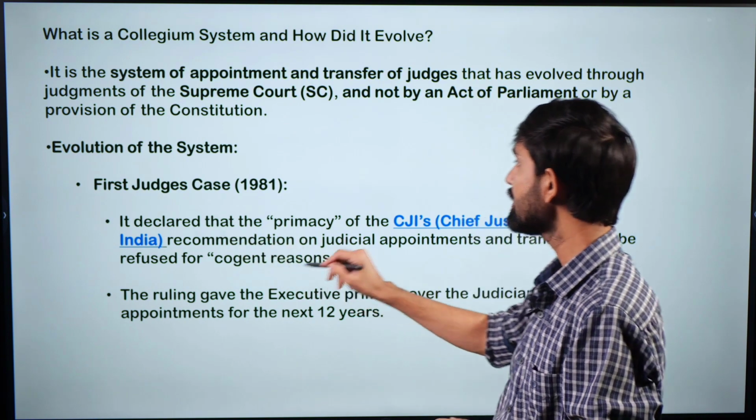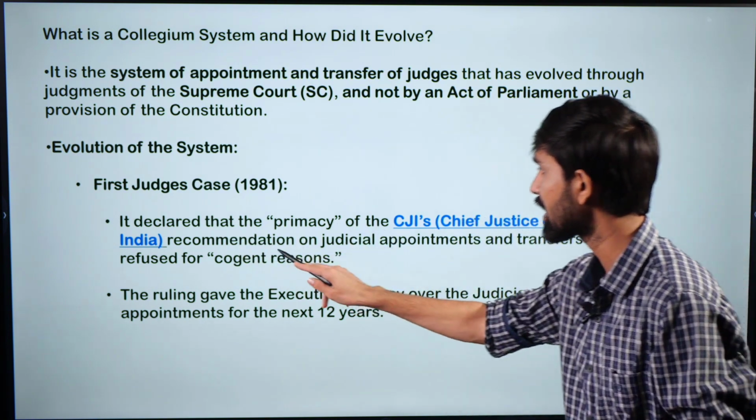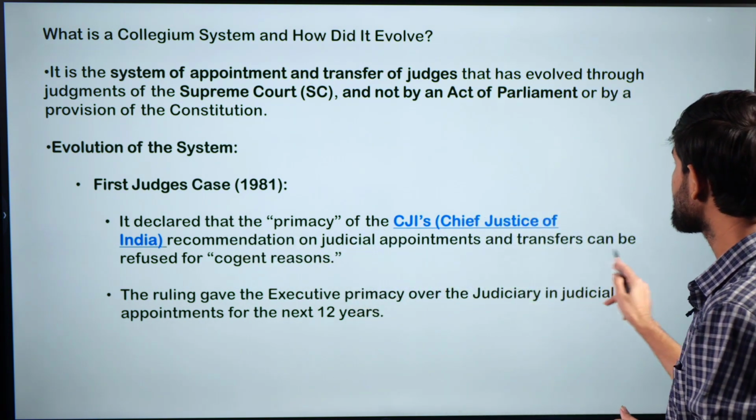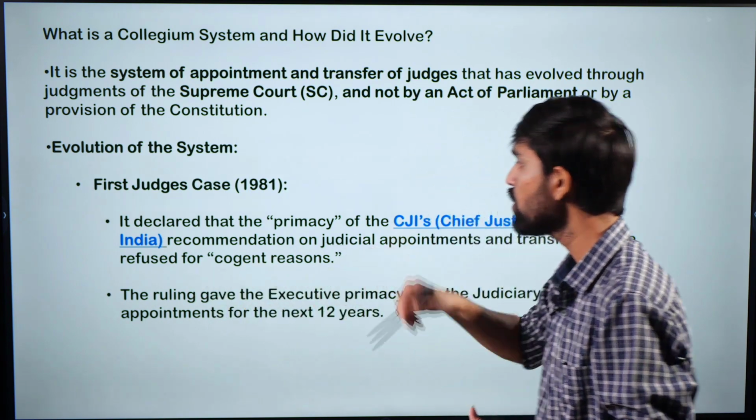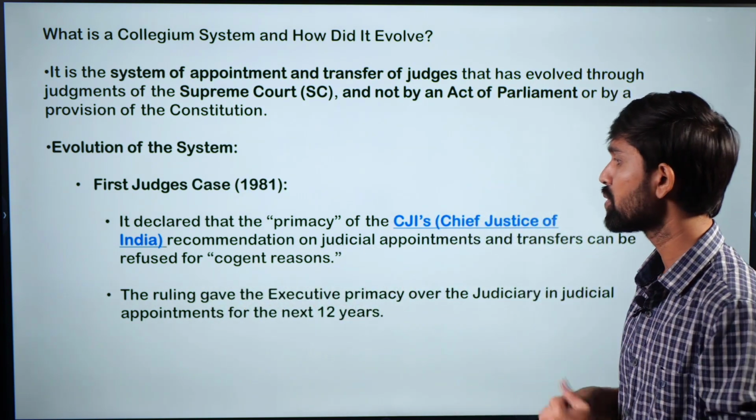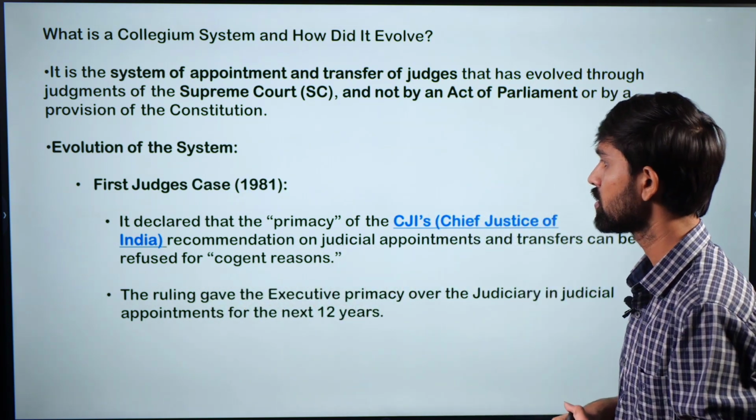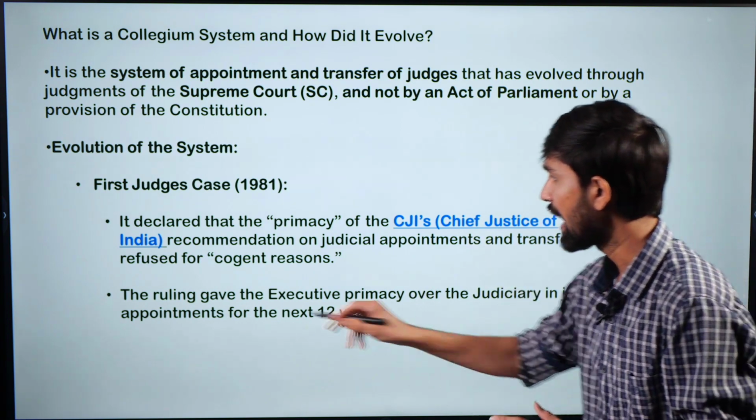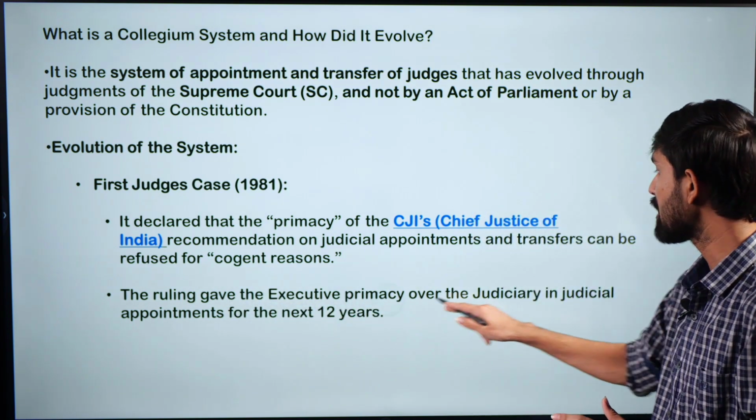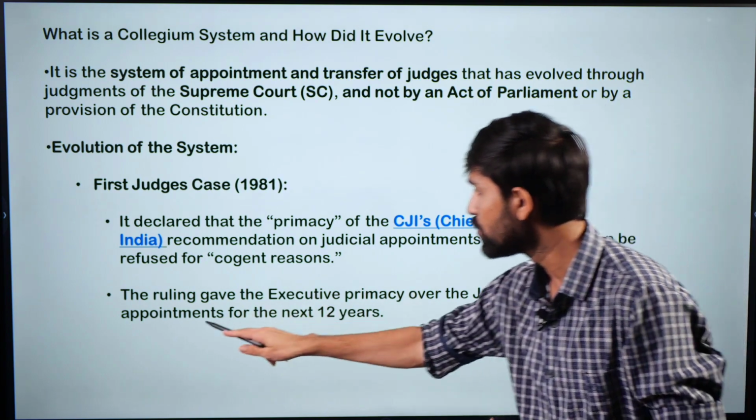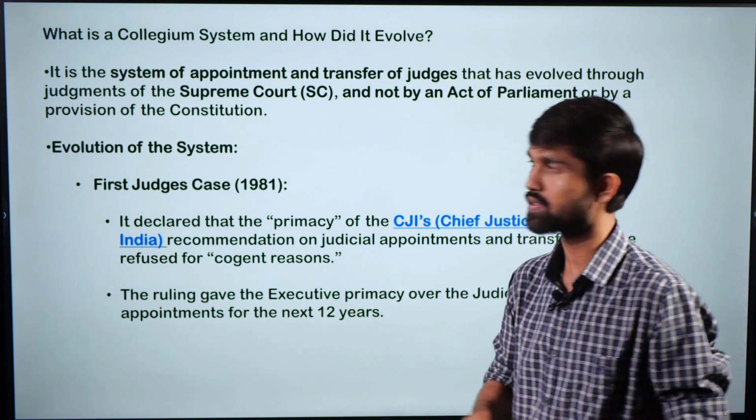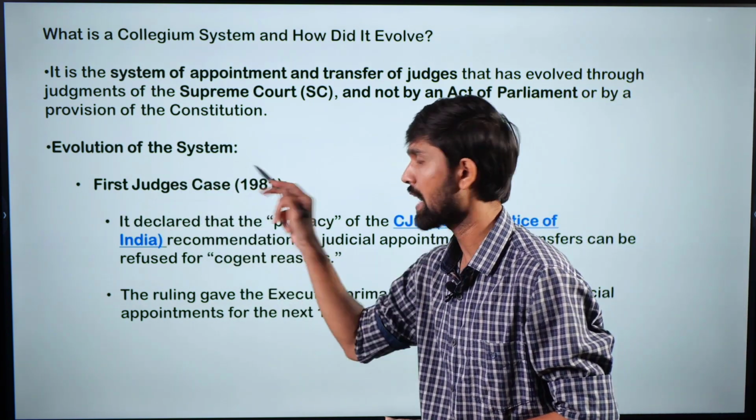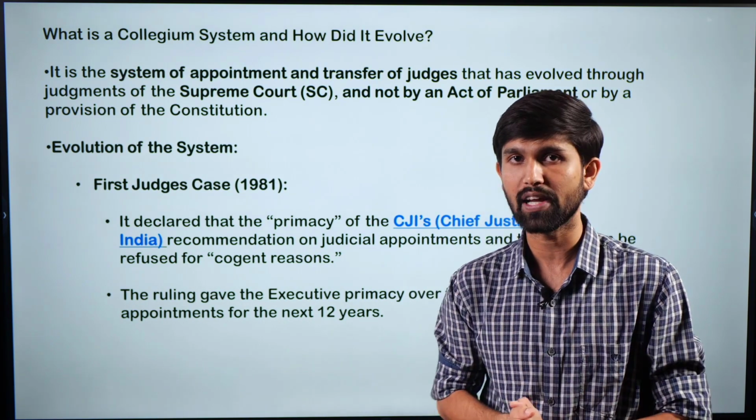Therefore, it declared that the primacy of the CJI's recommendation on judicial appointments and transfers can be refused for cogent reasons. This would mean that the executive can refuse the judge's opinion. And this ruling gave the executive primacy over the judiciary in judicial appointments for the next 12 years. This was the first case that happened in this tussle between executive and judiciary.